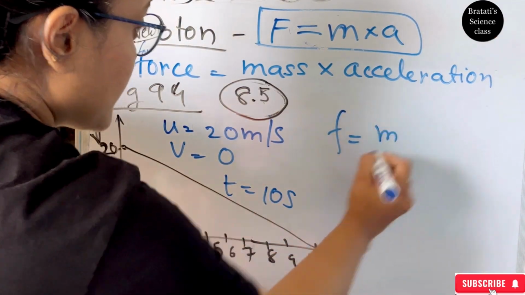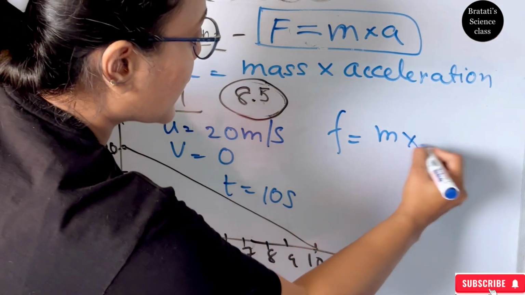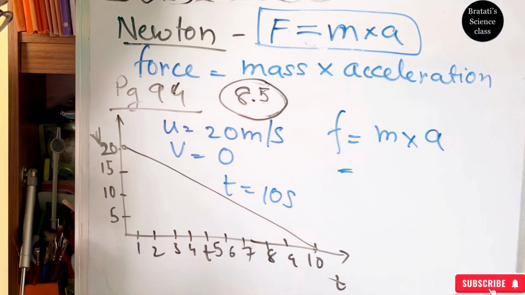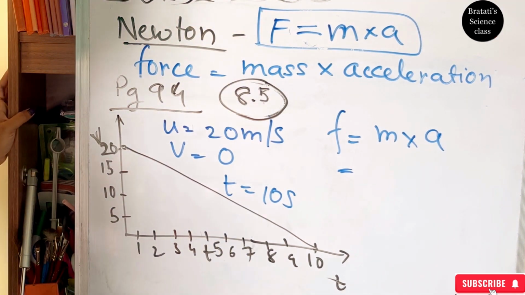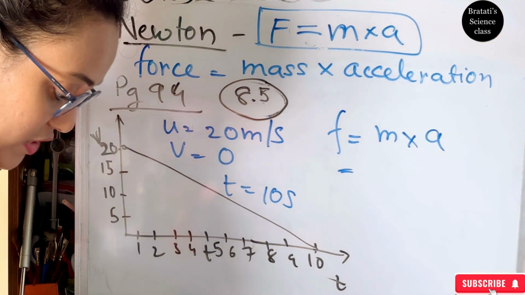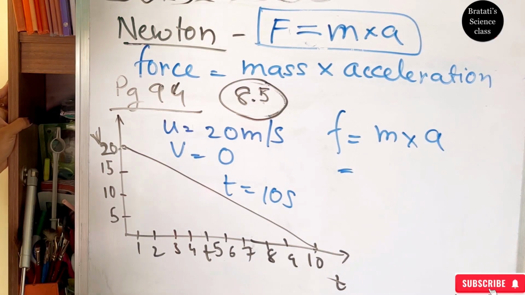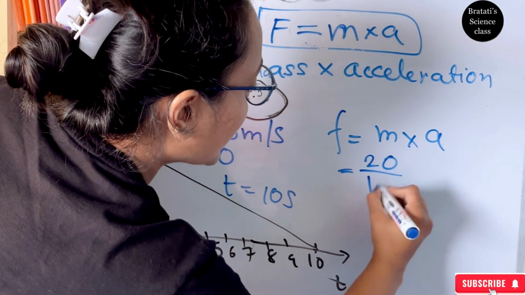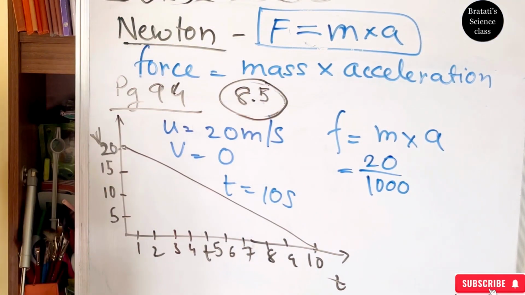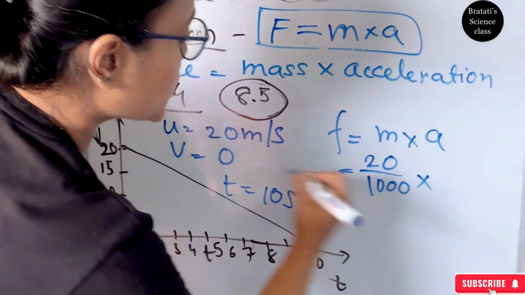The force is m into a. The mass is given as 20 gram, and this is in meter per second. So what do we need to do? We need to convert 20 gram into kilogram, so we divide by 1000. Into acceleration.